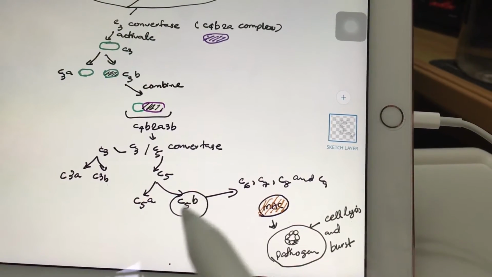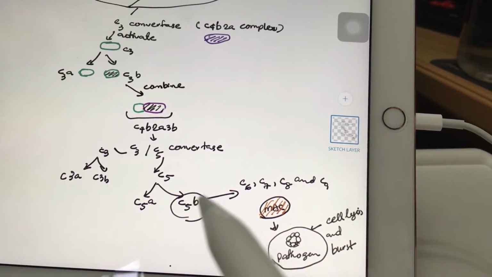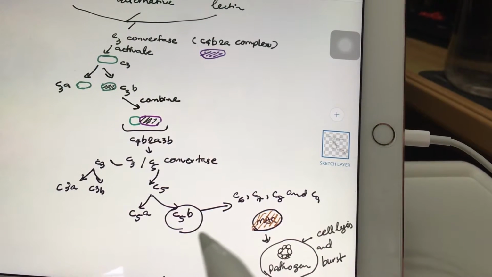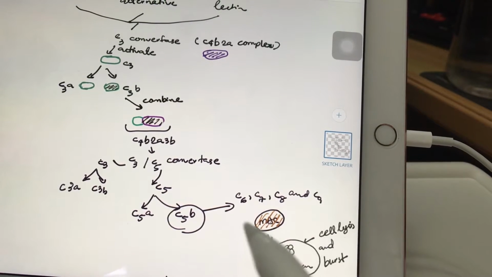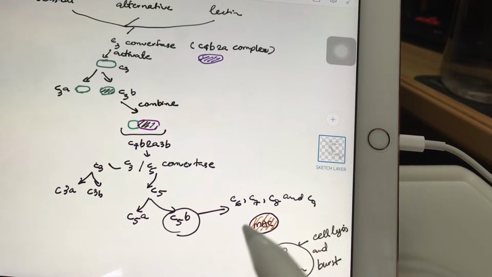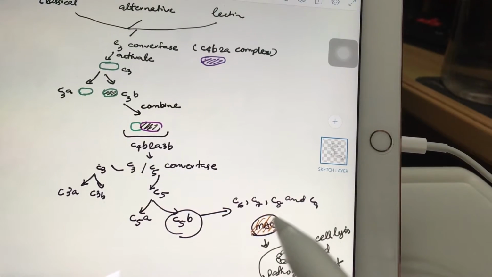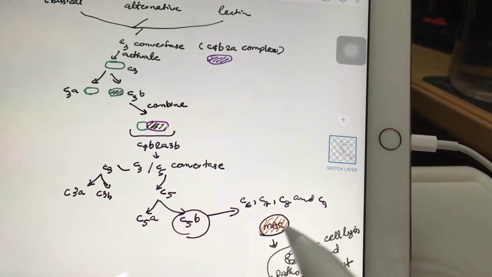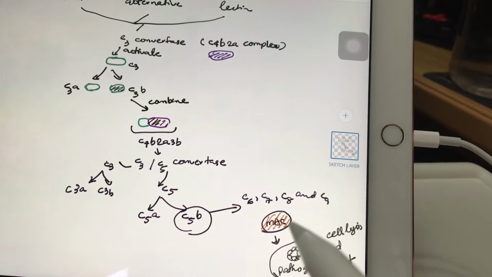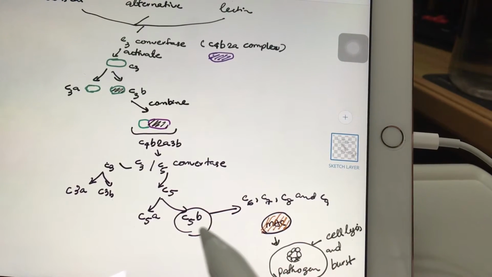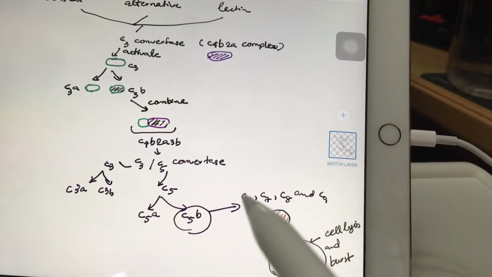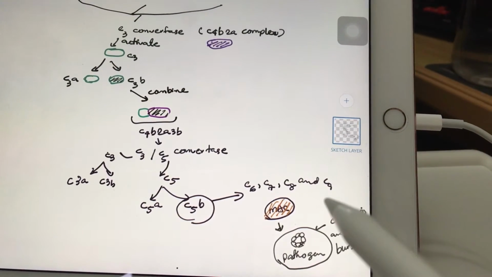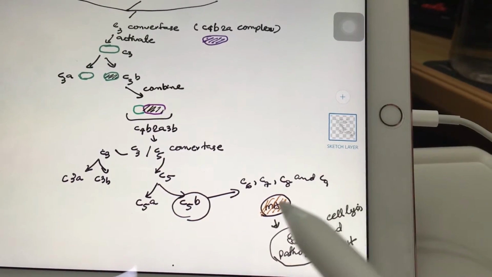C5b is an important protein which can initiate the terminal stage, the formation of the membrane attack complex, MAC. C5b together with the other complement proteins C6, C7, C8, and C9 will form the MAC.